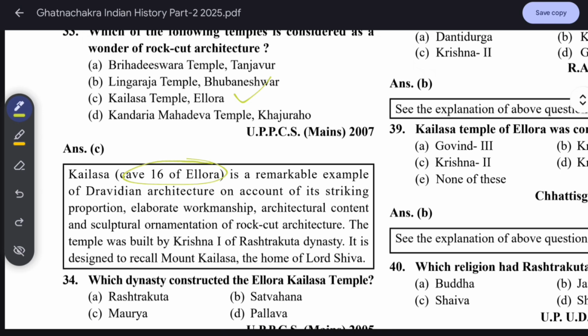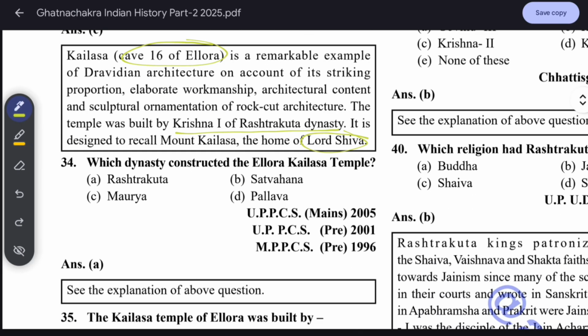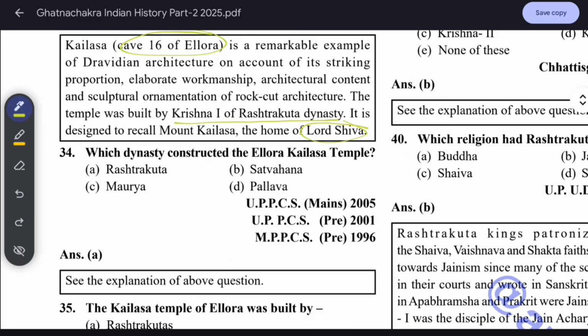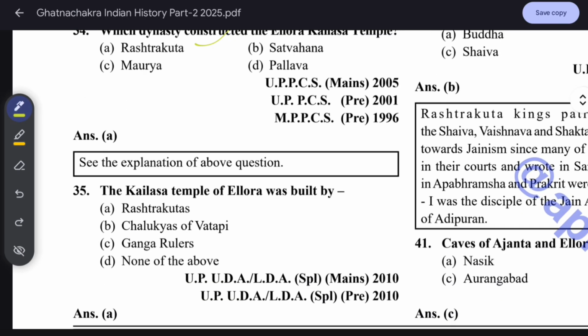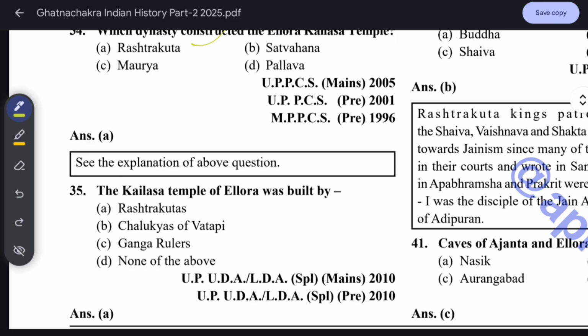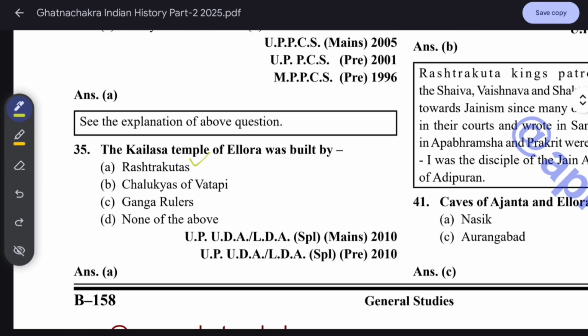It is a remarkable example of Dravidian architecture on account of its striking proportion, elaborate workmanship, architectural content, and sculptural ornamentation of rock cut architecture. The temple was built by Krishna I of the Rashtrakuta dynasty. It is designed to recall Mount Kailasa, the home of Lord Shiva. Which dynasty constructed the Ellora Kailash temple? It is the Rashtrakuta. The Kailash temple of Ellora was built by the Rashtrakutas.